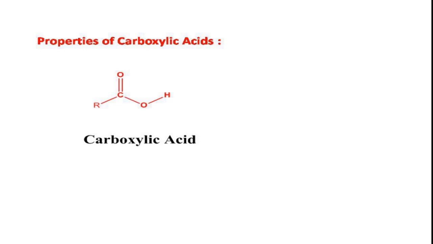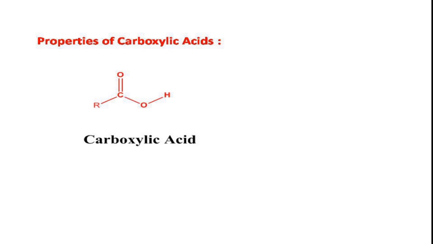The third one involves the reactions involving the carbonyl part of the carboxylic acid group, and the fourth one, the reactions involving the alkyl group of the acid.